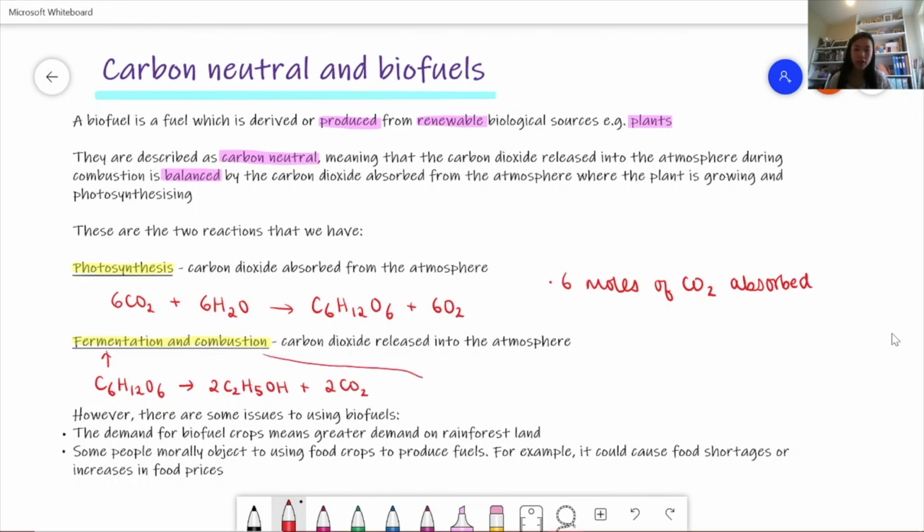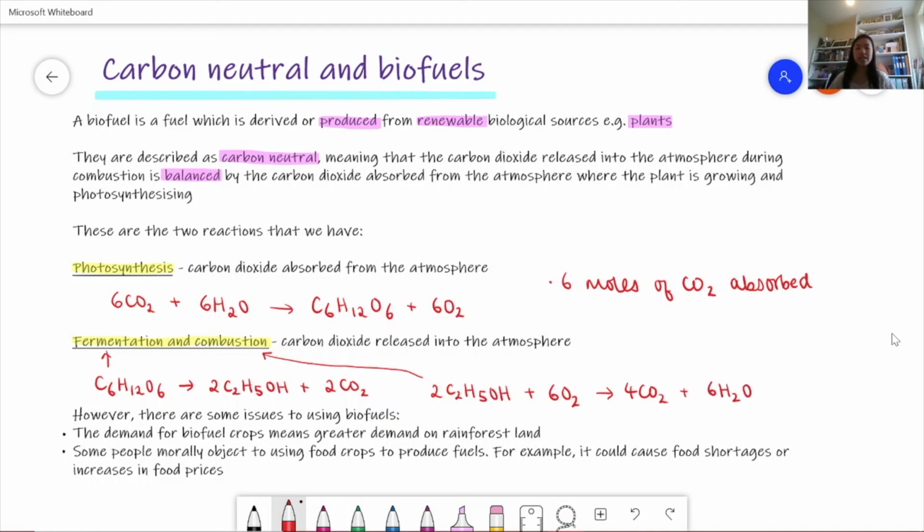And then for the combustion of this alcohol, we then have 2 moles of alcohol, so this ethanol, and we're reacting it with 6 moles of oxygen to form 4 moles of carbon dioxide and also 6 moles of water.